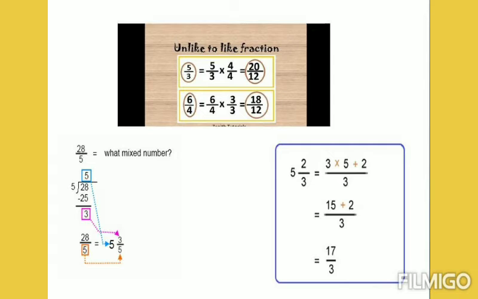Next, how to convert a mixed number into an improper fraction. For that, we have to multiply the whole number with the denominator and add the product to the numerator. Write the answer in the numerator part and keep the same denominator. Then we will get the improper fraction for the corresponding mixed fraction. Children, these conversions are very important for solving problems based on fractions.